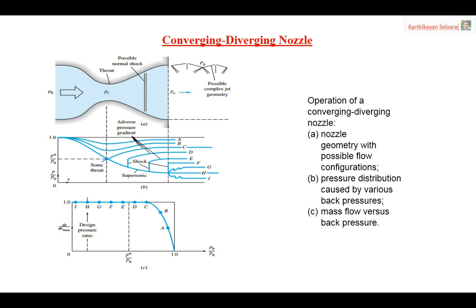Then we can say at what back pressure ratio condition I am getting that particular supersonic flow, which will exactly match your area ratio. So what is the area ratio I am getting for the particular condition? Based on that only, I have to design my nozzle. That is why we are doing this type of analysis. Our ultimate aim is to get supersonic flow at the outlet, but without any shocks.